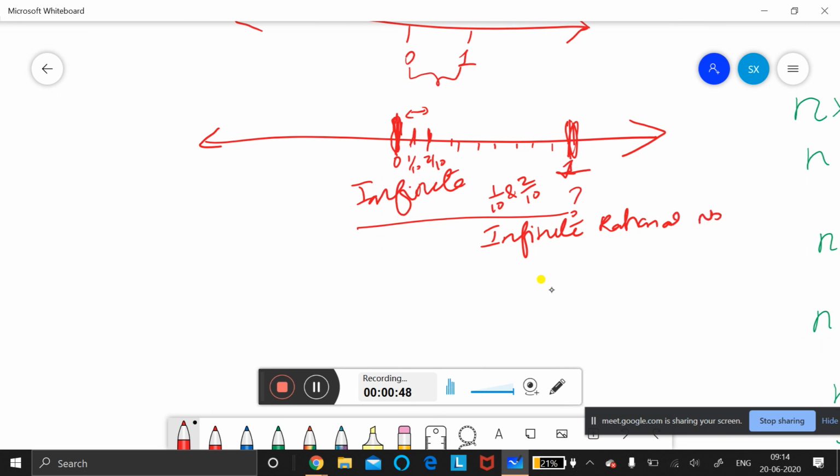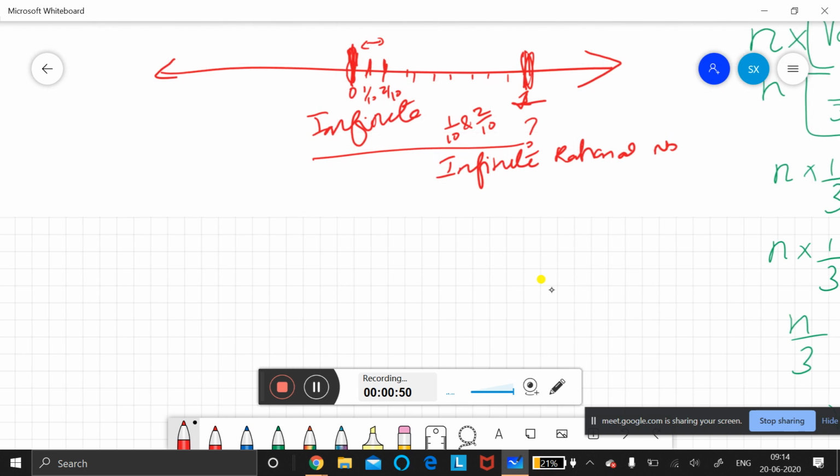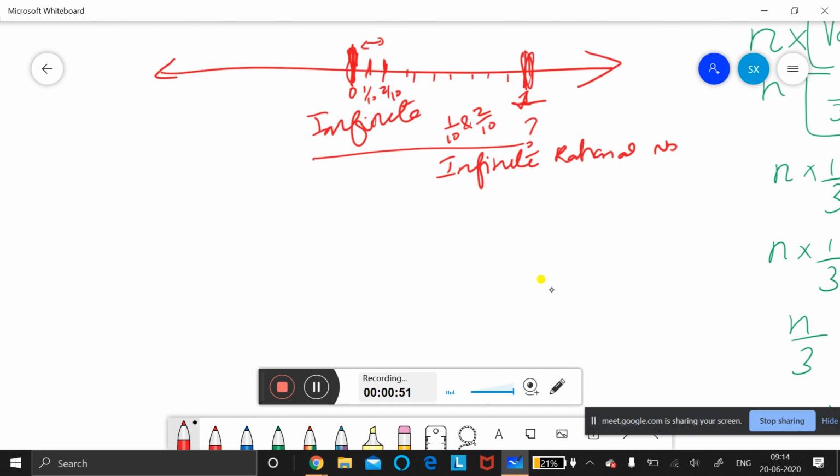Nishant told infinite numbers are there. Correctly, he told. Now give me one number between that. Anyone? 20 by 100, and 10 by 100. Correct, Nishant. Very good. We can clap for Nishant if you are in the school. Now you can also clap. Very good.